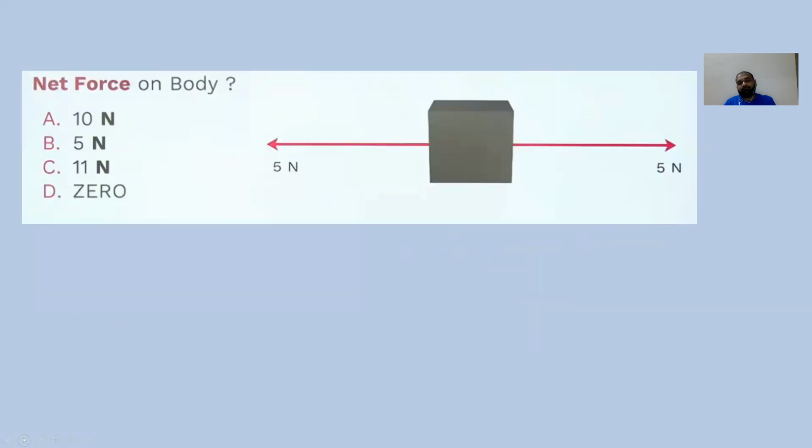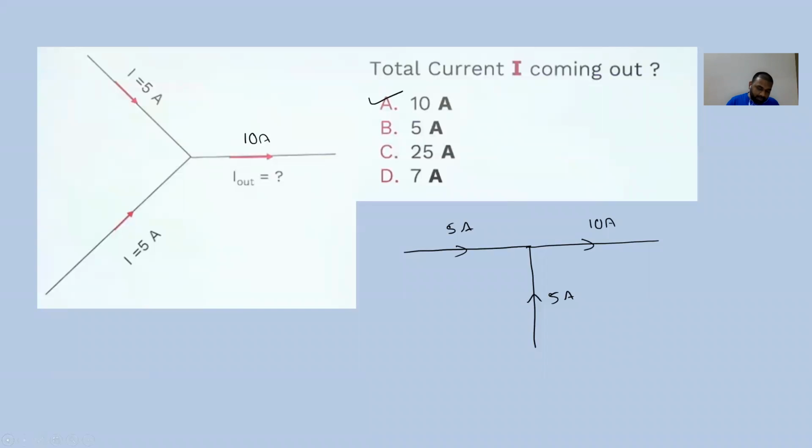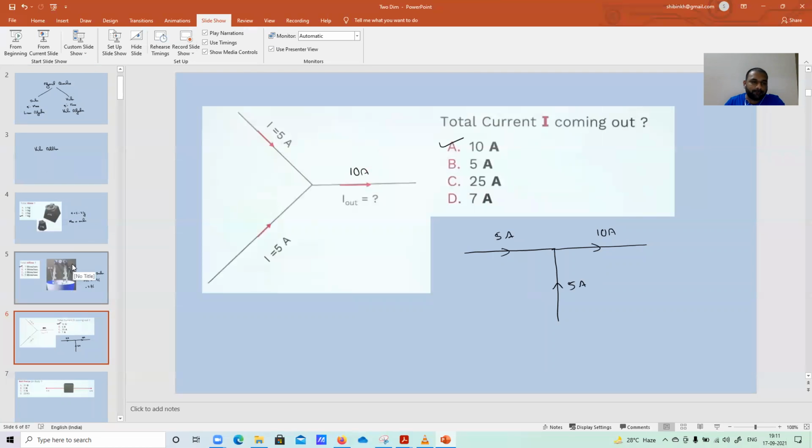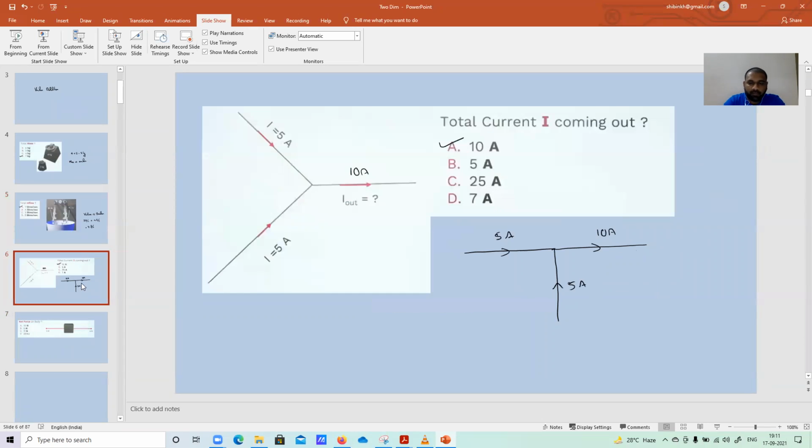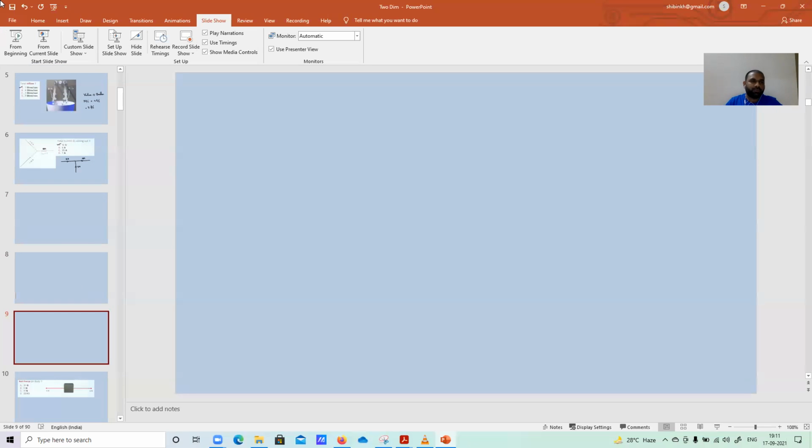Now, okay, now force comes. So from here onwards, we will have to consider vectors. Now direction came. 5 Newton this side, 5 Newton this side. Okay, so let me tell you. We know the formula for finding vector addition. So that also we'll see here.